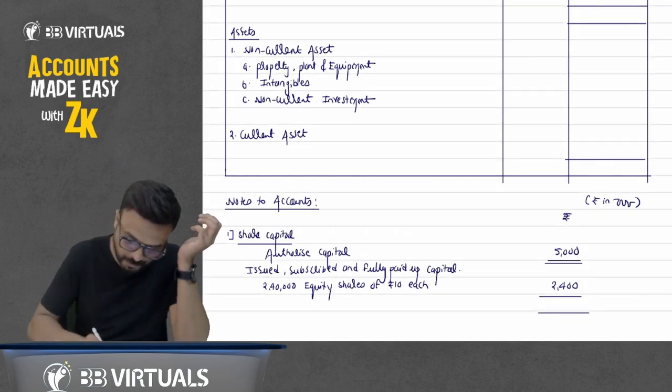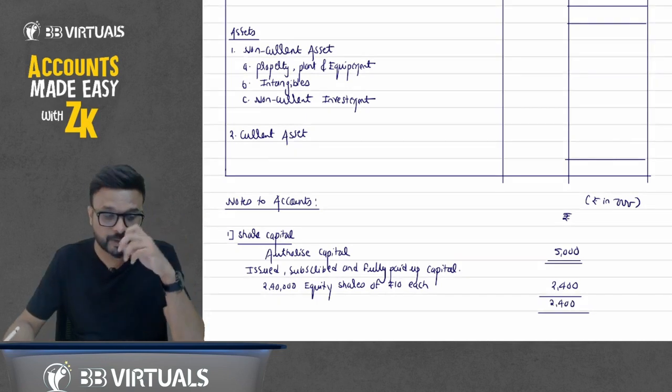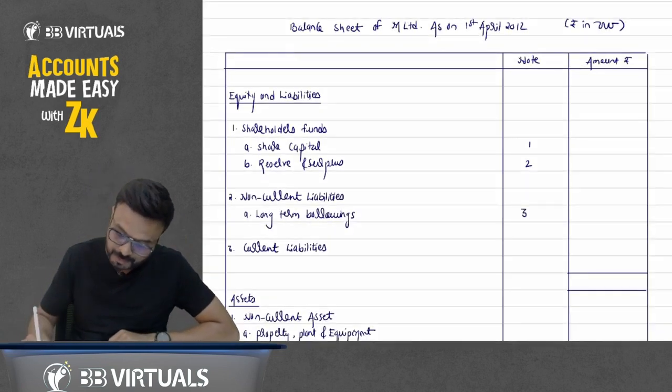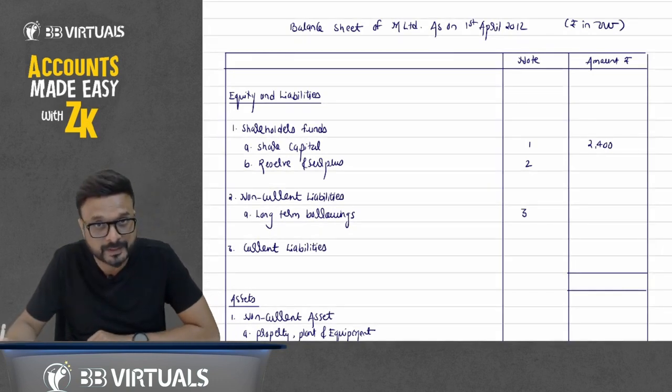So here, do the total of this first note to account, which is very simple. That is 2,400. So write down this 2,400 in the balance sheet as share capital 2,400.